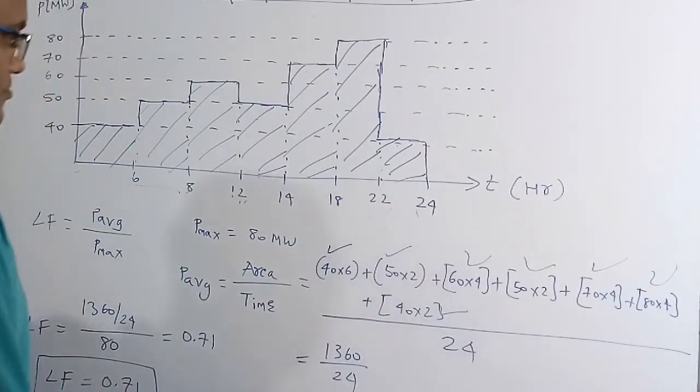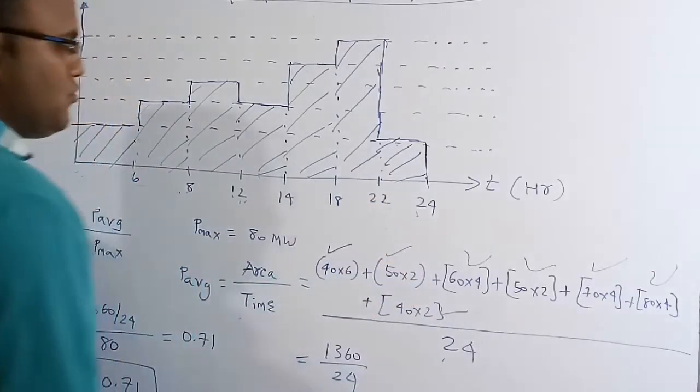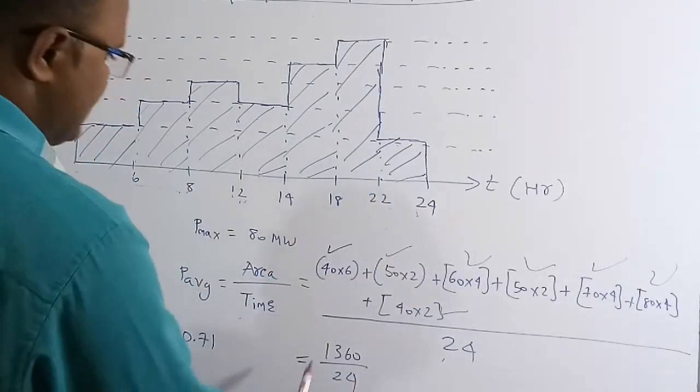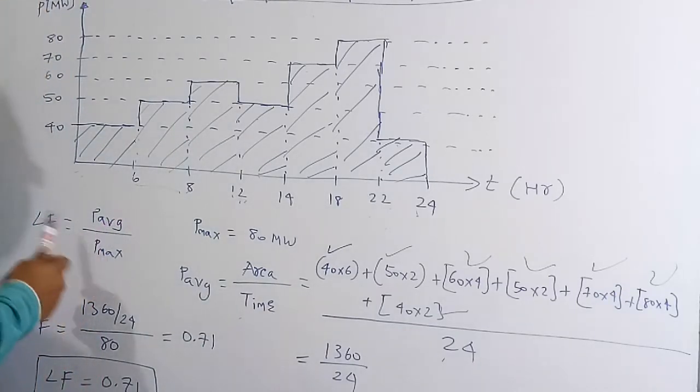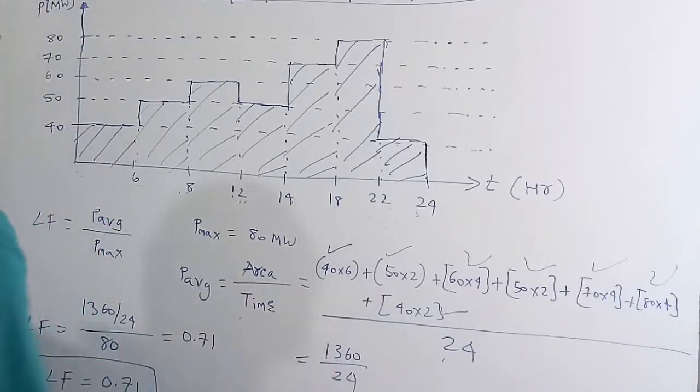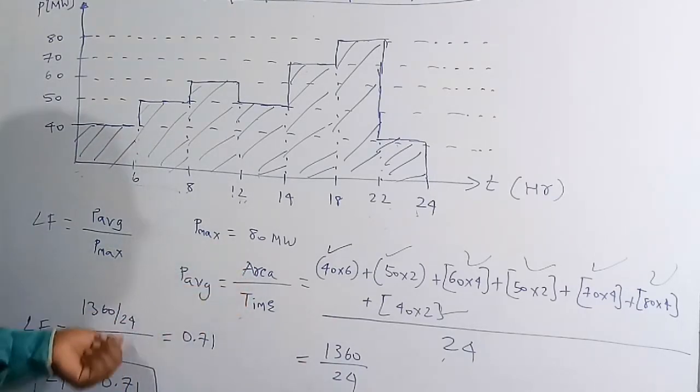Now, dividing by the total time, which is 24 hours, if you solve this we get 1360 by 24. The load factor is equal to average power by maximum power. Average power is 1360 by 24 and the maximum power is 80 megawatt. If you solve this, we get 0.71. Therefore the load factor is equal to 0.71.